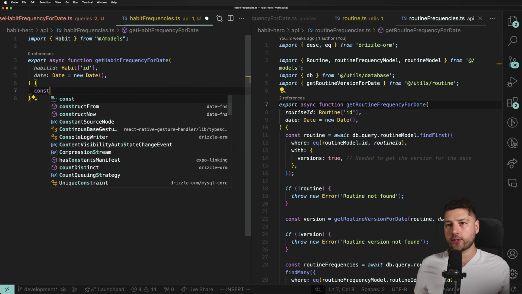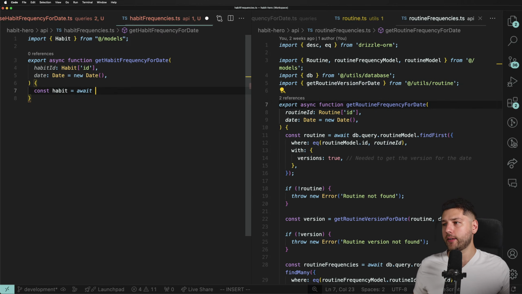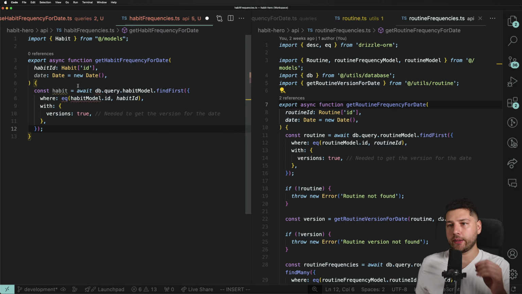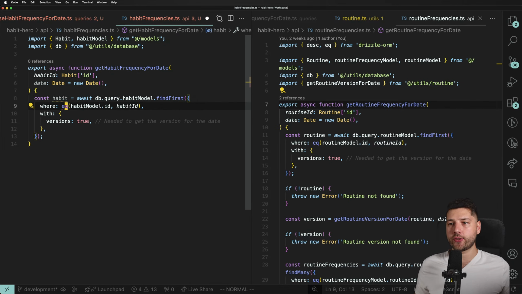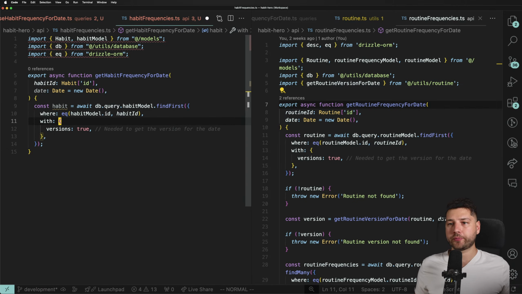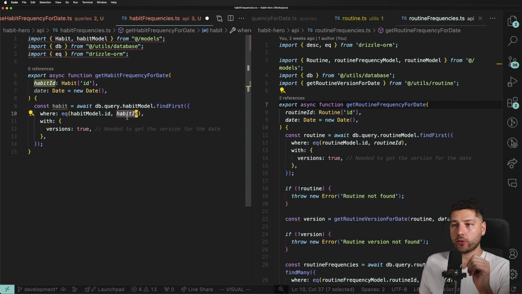So we're going to do const habit equals await db.query.habitModel.findFirst where the habit equals, there you go. We're going to import the database. So the habit is going to be the habit where the habit model ID equals the habitId.